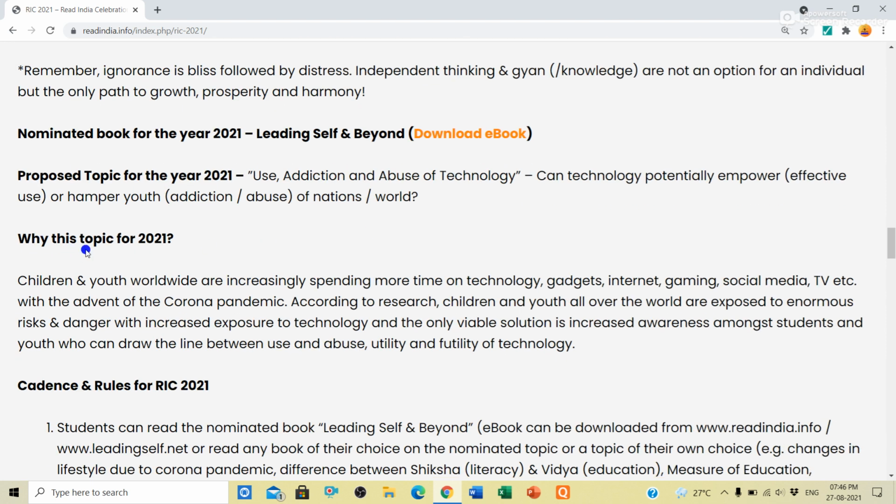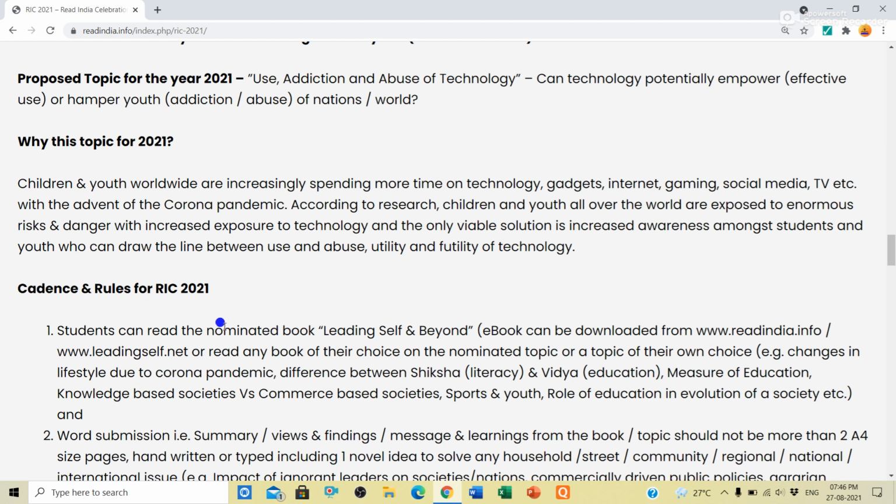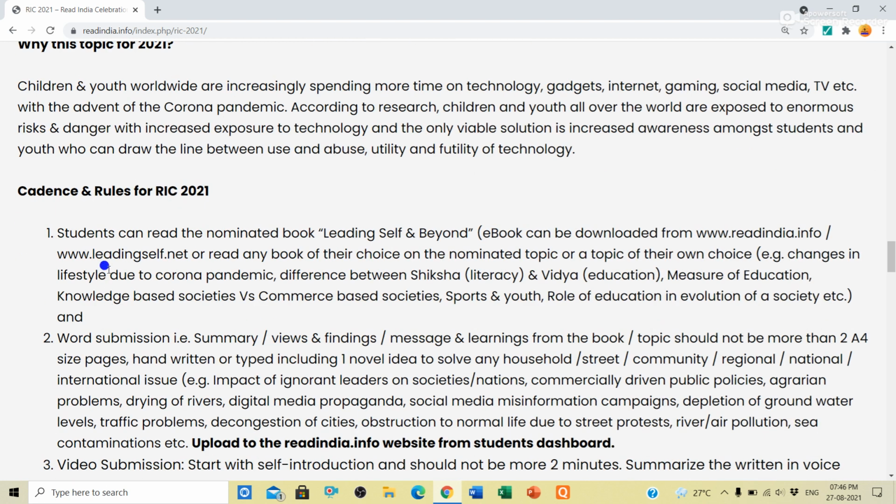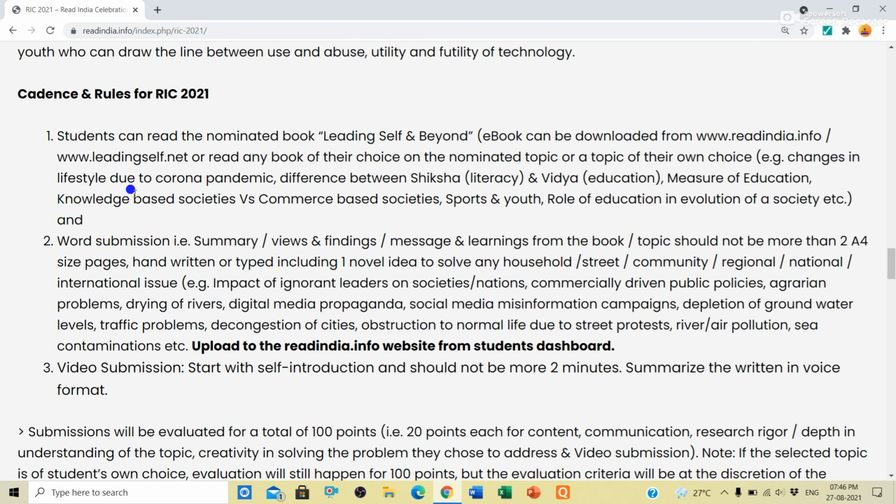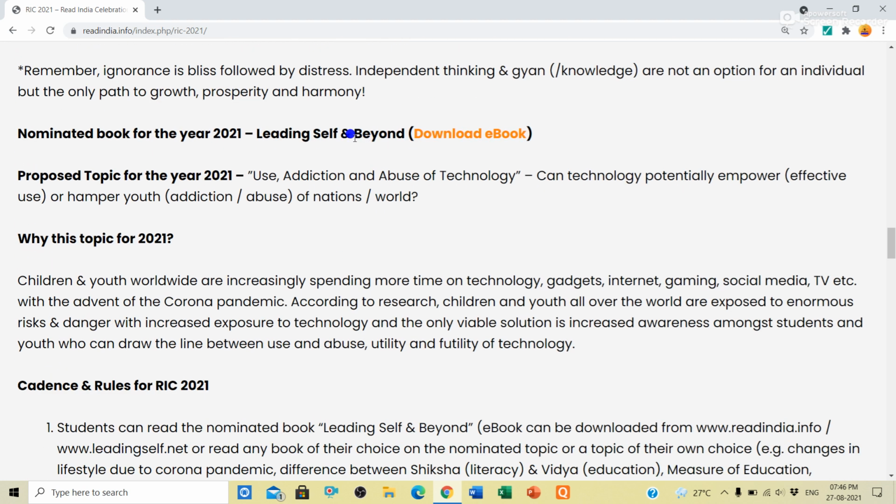Then why this topic for 2021, you can read, so that you will know. Then this is important: cadence and rules for RIC 2021. Here are some rules we can see. Students can read the nominated book Leading Self and Beyond. I have already told you that the book can be downloaded by clicking on the saffron color link.